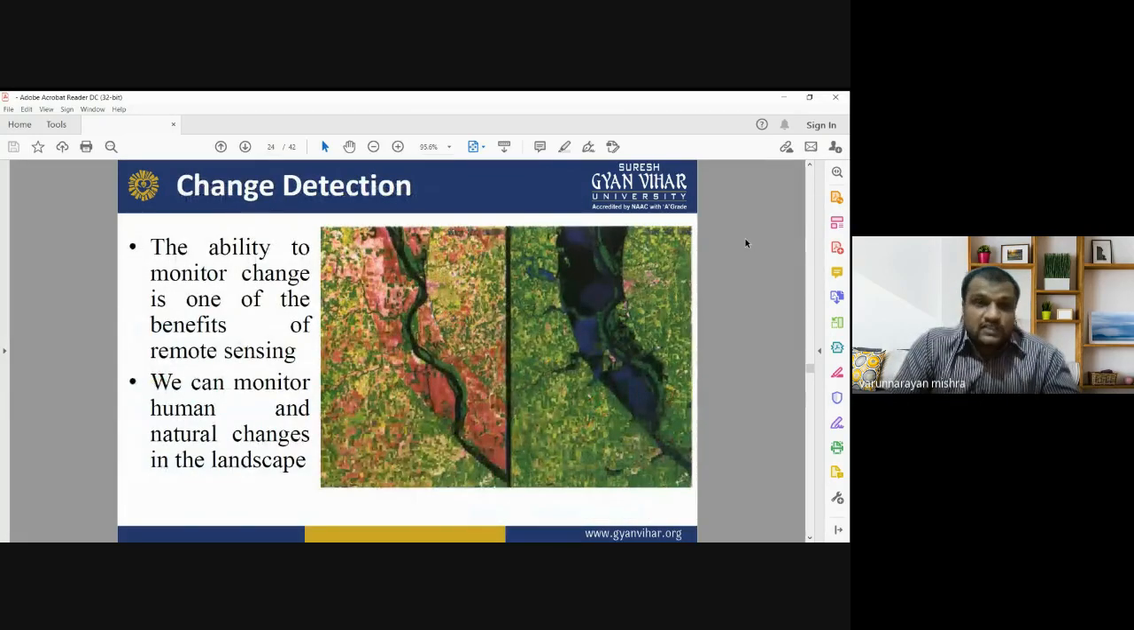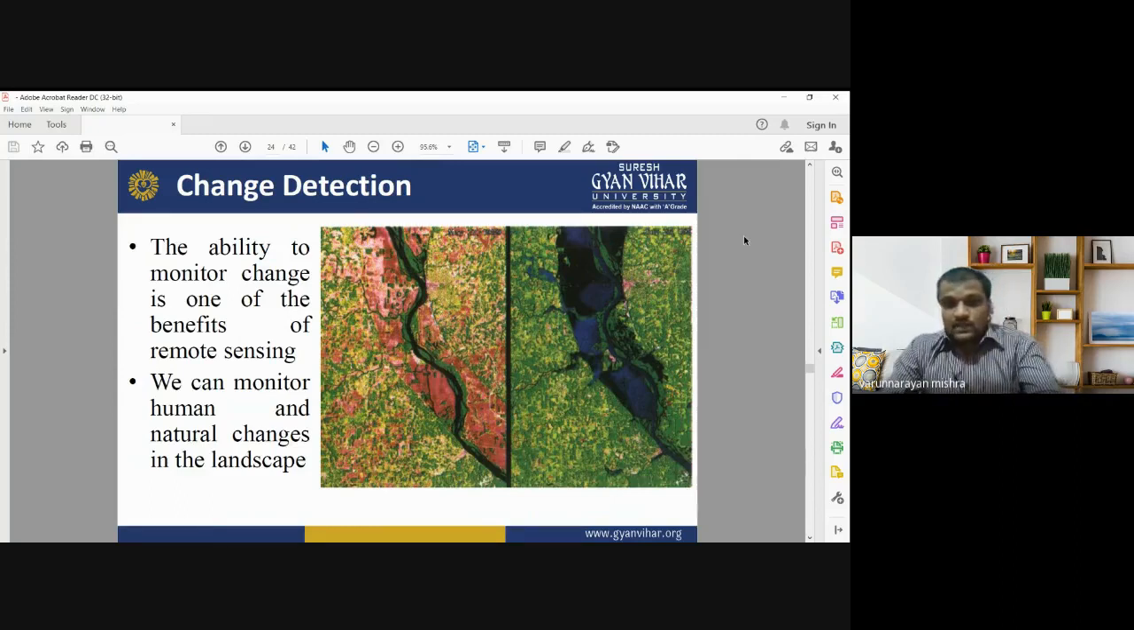Okay, so when we talk about change detection analysis, the ability to monitor the changes is one of the benefits of remote sensing. Using remote sensing techniques, you can monitor the changes over a period of 20, 30, 50 years. For detecting the changes over a period of time, we need to have temporal resolution. Because when we have temporal images of the same area, we can easily monitor the human and natural changes in the landscape.